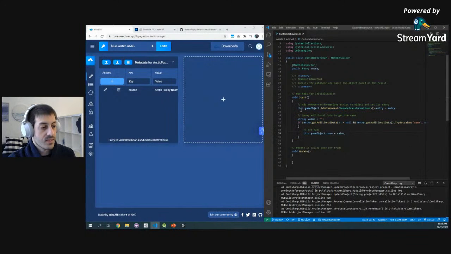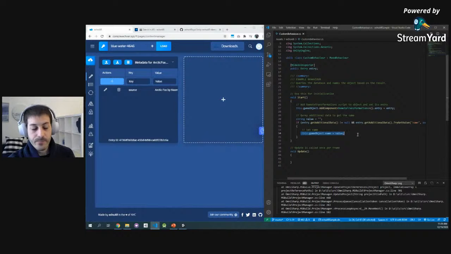And basically what we have here is a snippet of code that adds some functionality, adds a script to it, and then asks, do I have any additional data? If I do, do I have additional data called name? And if that's the case, set the name of the object to that name.